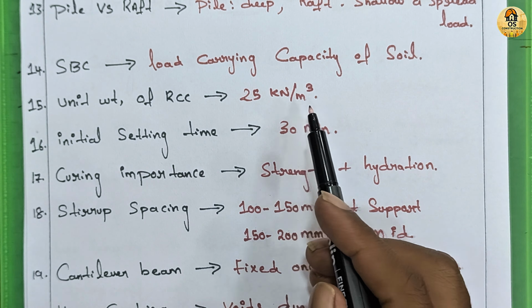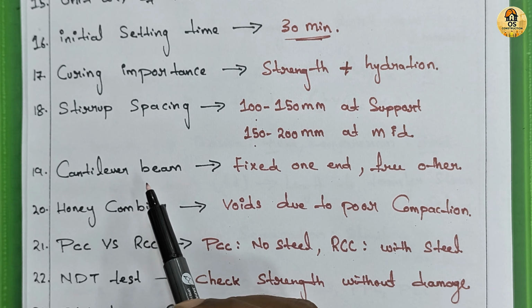17th one is why is curing important in concrete? Curing prevents moisture loss, completes the hydration process, improves strength, and prevents shrinkage cracks. Without curing, concrete becomes weak. 18th one is what is stirrup spacing in beam. Stirrups resist shear. At beam supports, spacing is 100 to 150 mm and at mid-span, spacing is 150 to 200 mm.